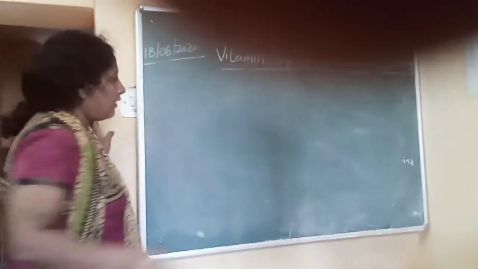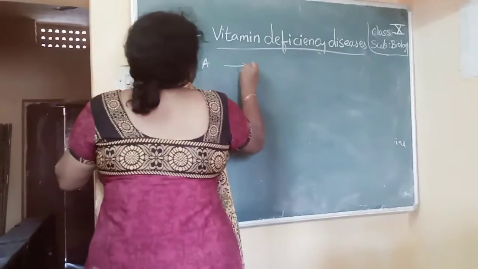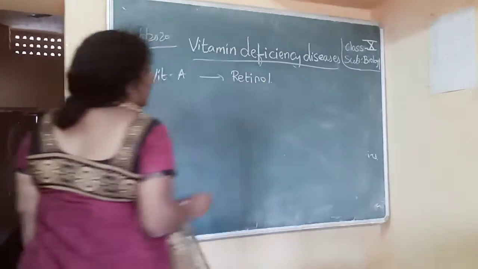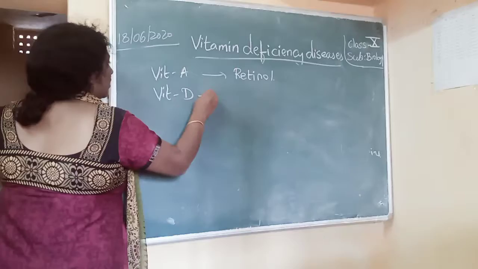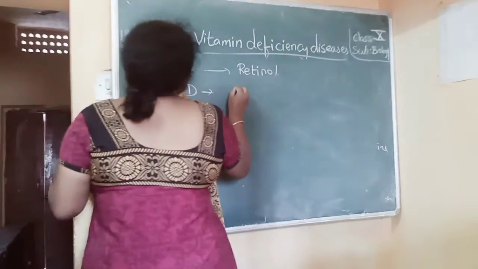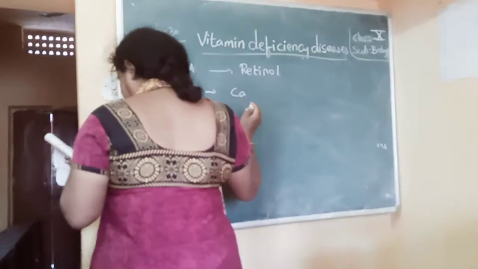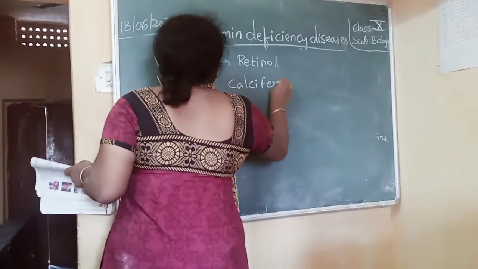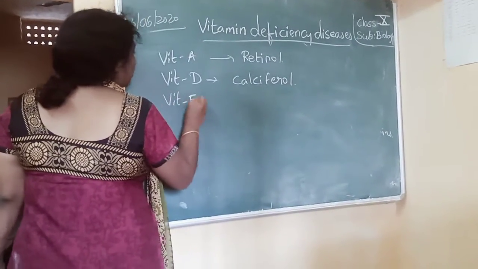Vitamin A is called retinol. Vitamin D is called calciferol. Vitamin E is called tocopherol.